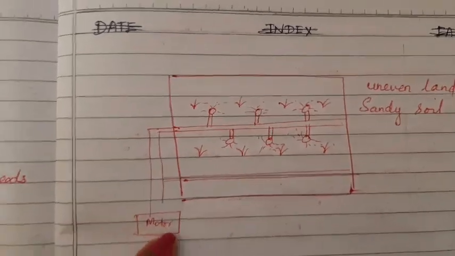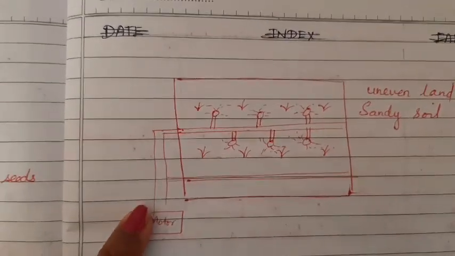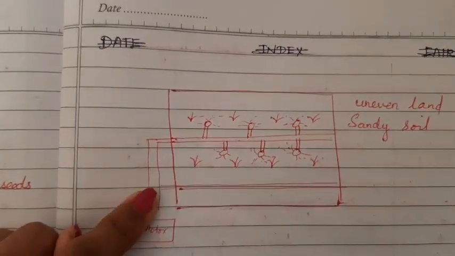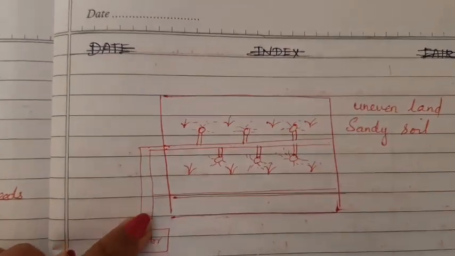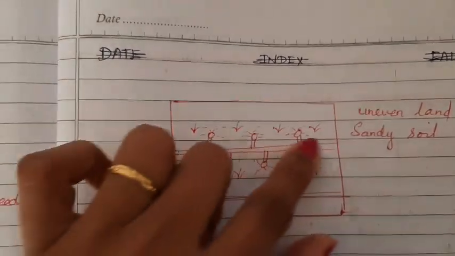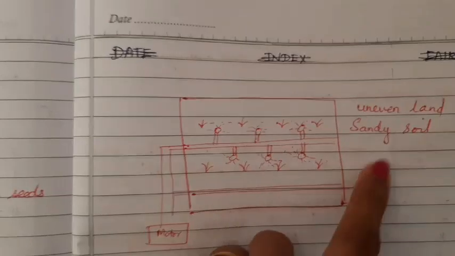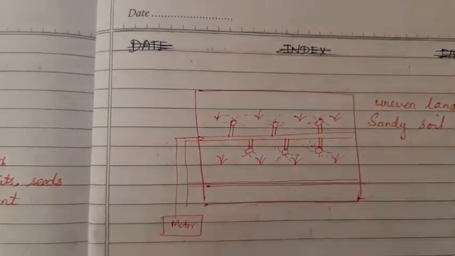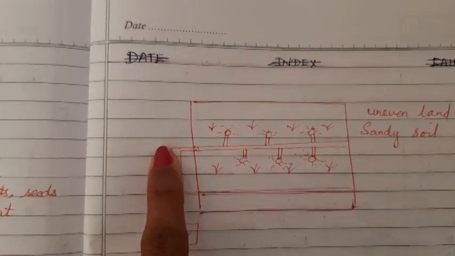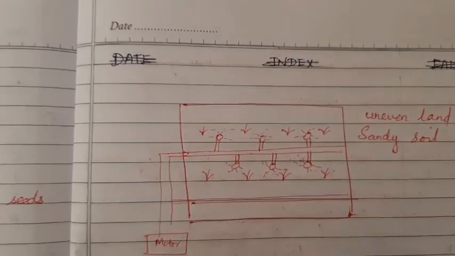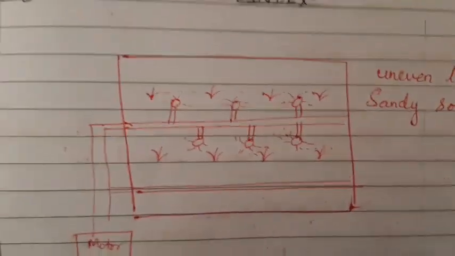Why? Because you will have the motor, and from that there runs a main pump. Only pump and pipes will be used here. Okay, there runs a main pipe. From that you will have branches of pipes running inside your field area. So this is the motor. From there runs a main pipe. From there again I can see the branches of pipes running inside the field.